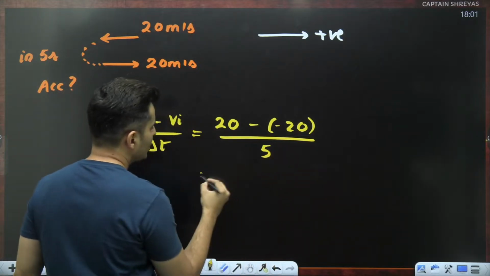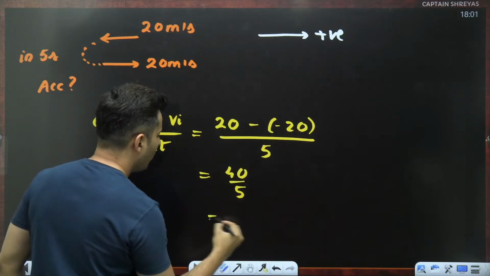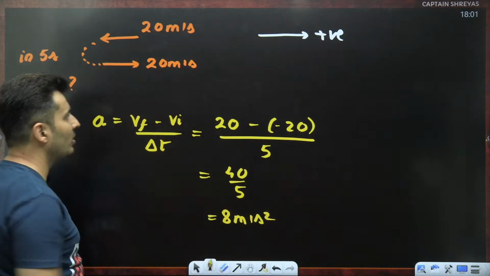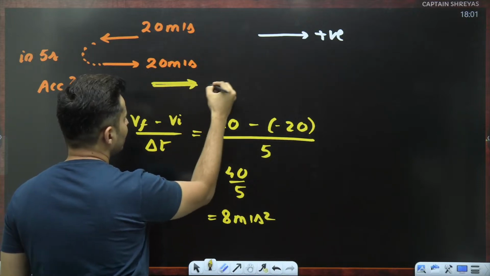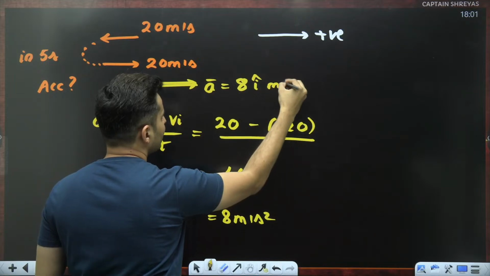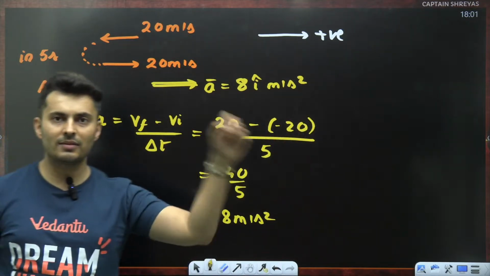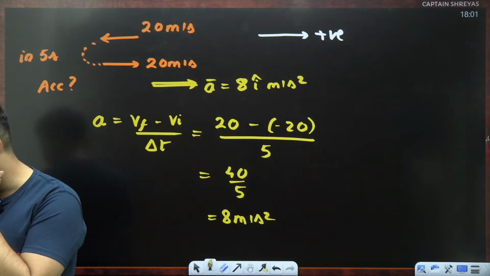Divided by 5. So it is 20 plus 20, which is 40, divided by 5, which is 8 meters per second square. Since the answer is positive, it means the car's actual acceleration is in this direction. So it is 8 i cap meters per second square towards the right-hand side. That is what the positive sign suggests. Okay, so the answer is not 0.